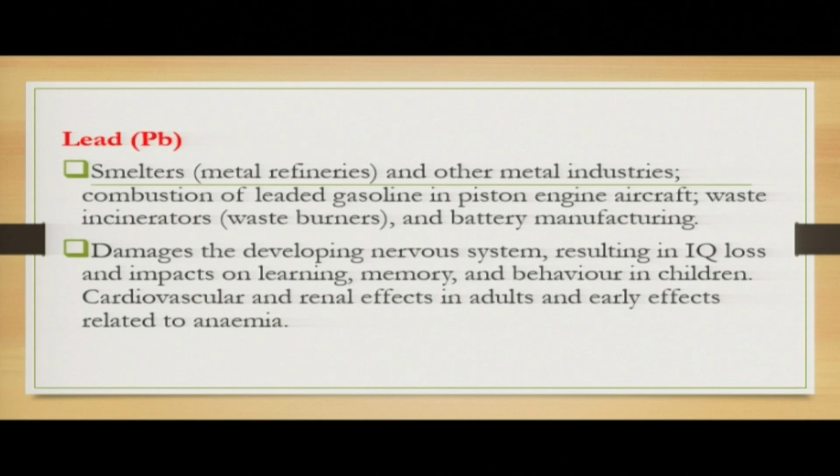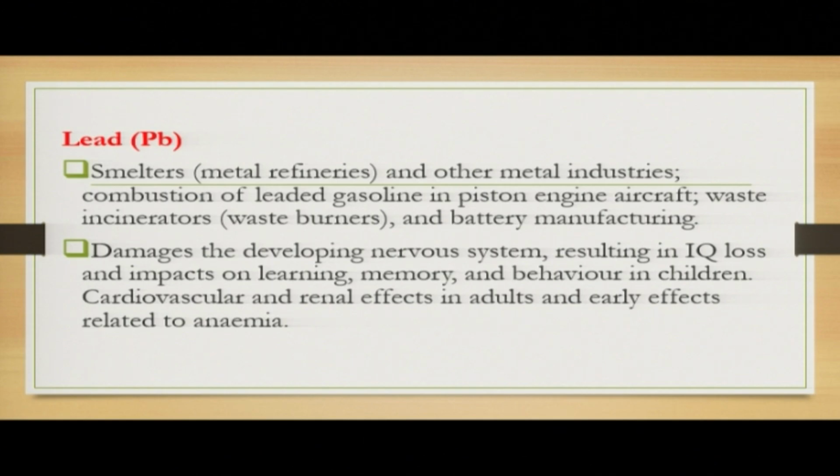It especially affects children's nervous system, resulting in IQ loss and impacts on learning, memory, and behavior in children. So it is very important to note, because children are affected.